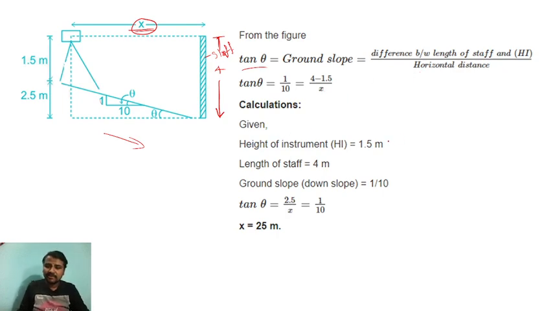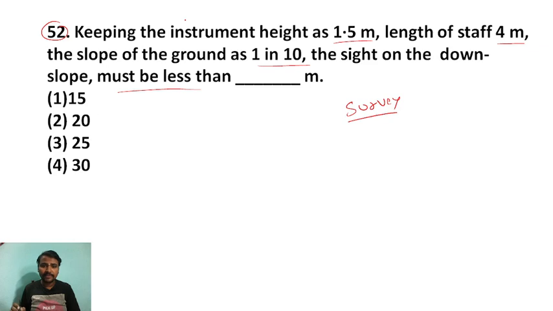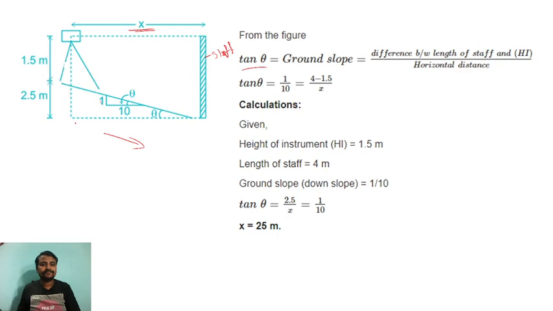So now the height of the instrument is 1.5, the length of the staff is 4 meter, and the ground slope is 1 in 10, which means 10 meter horizontal and 1 meter vertical. So tan theta equals 2.5 divided by x equals 1 by 10. So the answer for this question is x equals 25 meter. So this distance is 25 meter.